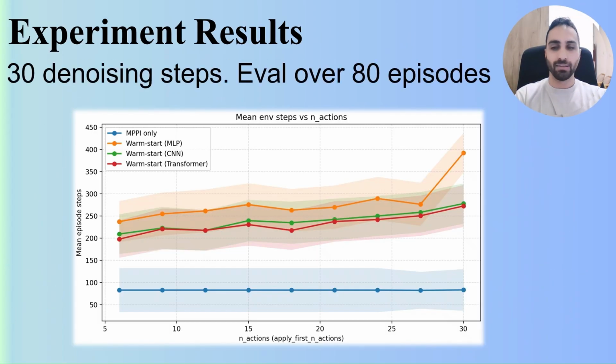This is the first experiment we did, comparing MPPI only in blue and warm starting it with each backbone architecture. On the y-axis, we see the mean episode steps until reaching the goal, and on the x-axis we see how many actions we are executing from each plan. As mentioned before, our controller planned 100 actions ahead. The x-axis says how many actions we execute from that plan until we replan. As you can see, the transformer and CNN achieve better results than the MLP, but unfortunately, with the same time budget, the classical MPPI controller did enough iterations to achieve the best results.